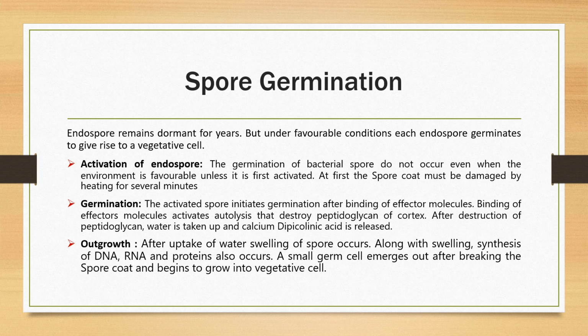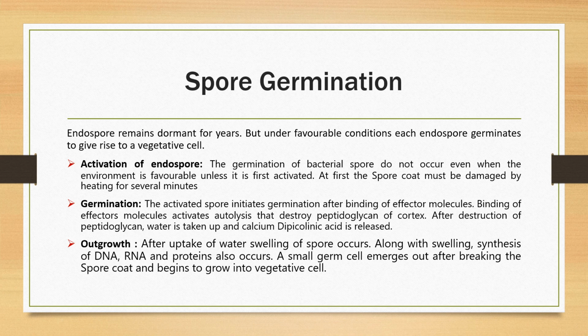Now you can imagine why these bacteria are so pathogenic in nature, because they can produce spores, and inside the spores the bacteria can survive not for one or two days, but for years. Under favorable conditions, each endospore germinates to give rise to a vegetative cell. There are three stages. Suppose conditions are favorable, it will not immediately start germinating, but first the endospore will be activated in the first stage.